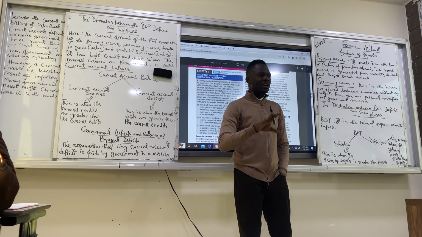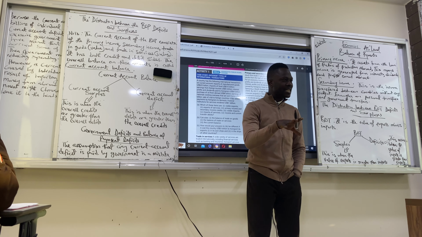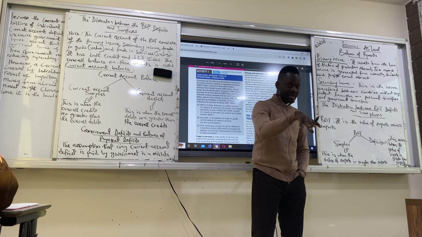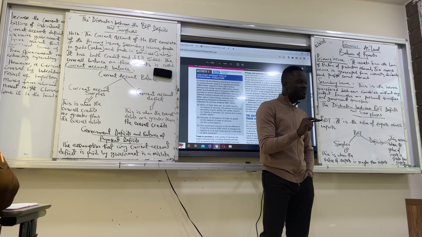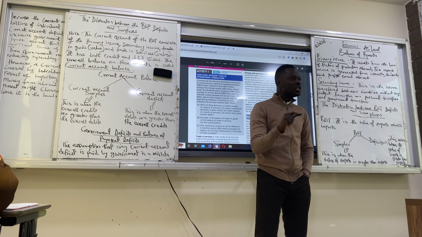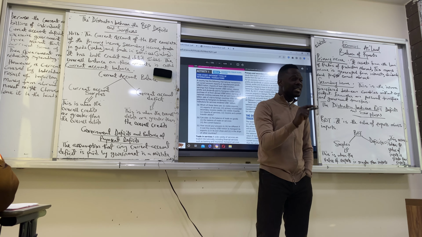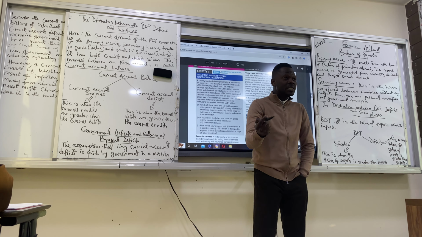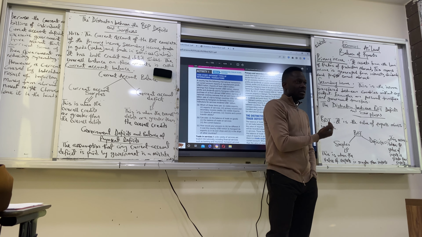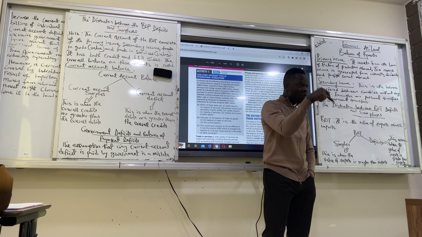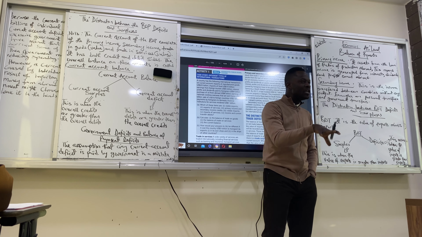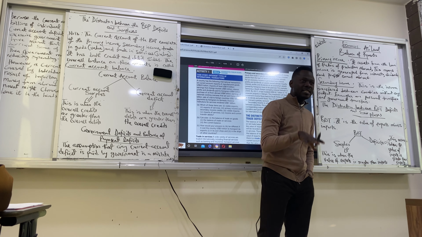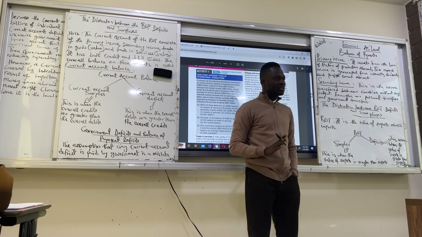Government will spend. Government spends through their revenue. So government will finance their spending through what they generate, maybe from taxation or from oil. Example, the Libyan government. If the Libyan government has to spend and is going into current account deficit, it would have meant that the Libyan government is spending more than what it has. Then how did it spend? It means the Libyan government has taken money from abroad. That is why the current account of Libya is going into deficit. But if the government of Libya is spending what it generates, then it's not going to have a current account deficit.